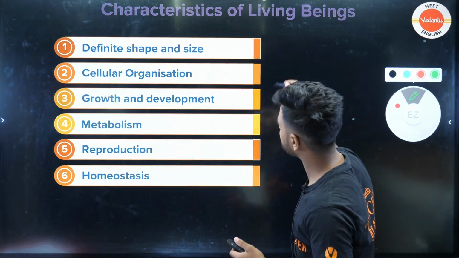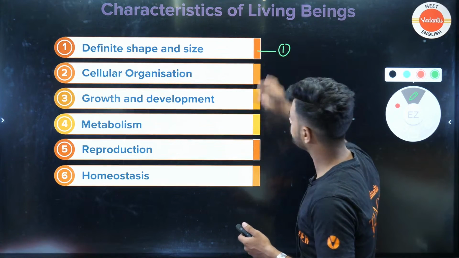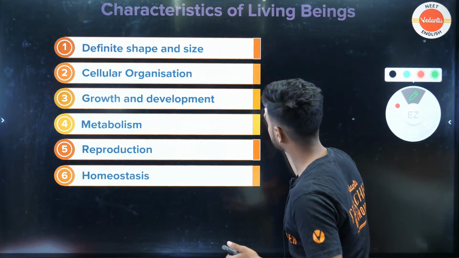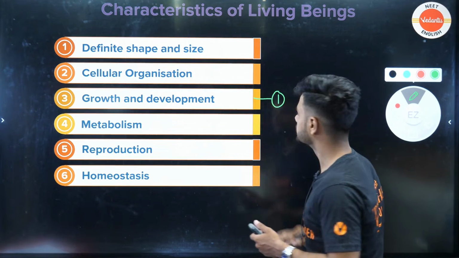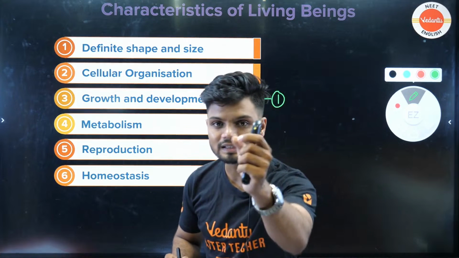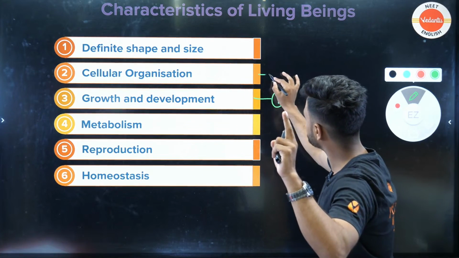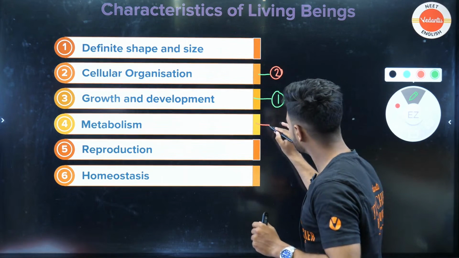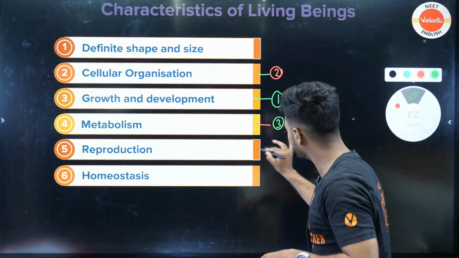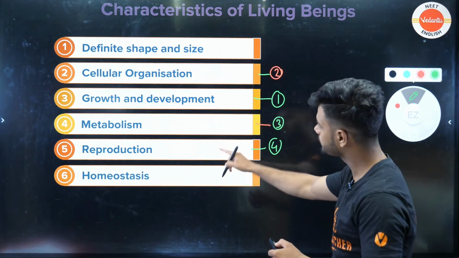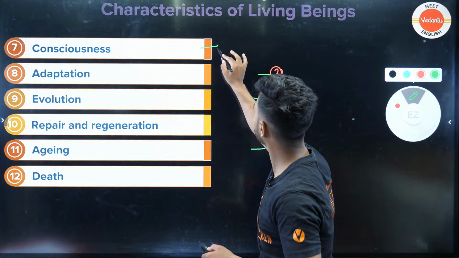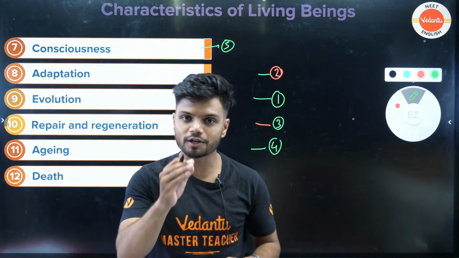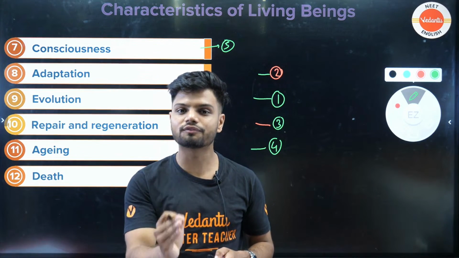The first one is growth and development. The second one is cellular organization. The third one is metabolism. The fourth one is reproduction. And the fifth one is consciousness. Clear? In total, in your NCERT, there are just 5 characters.